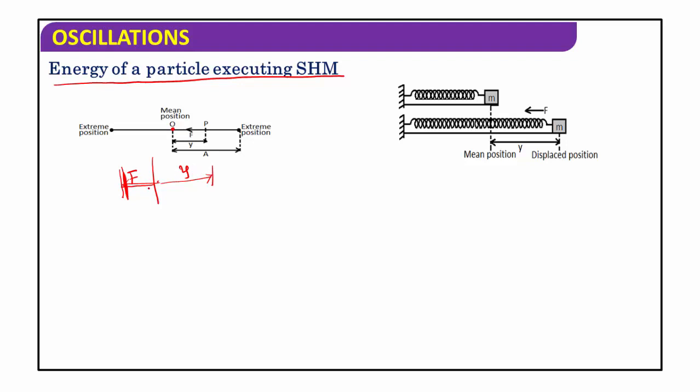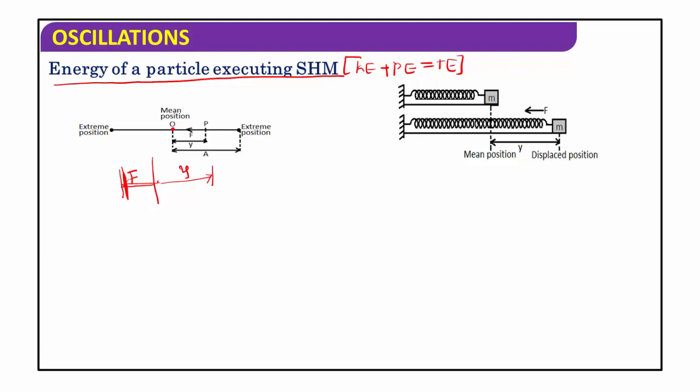The particle also possesses kinetic energy due to its motion. In simple harmonic motion, the sum of kinetic energy and potential energy gives the total energy of the particle.